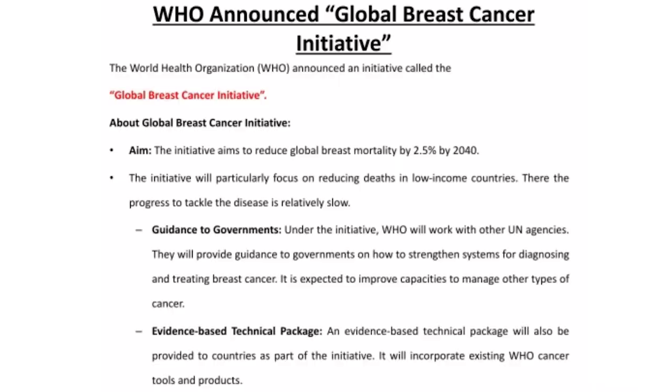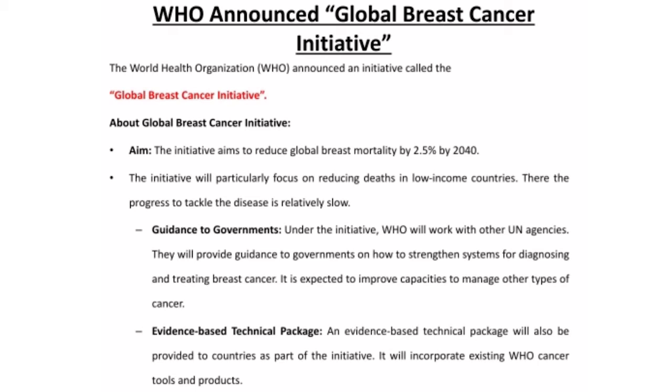So next one, the World Health Organization has announced the Global Breast Cancer Initiative. This initiative has been announced by WHO, that is World Health Organization. Through this initiative, they are going to reduce breast cancer deaths by 2.5% until 2040. So this is the target fixed. The initiative will particularly focus on reducing deaths in low-income countries. So low-income countries, they are going to focus on majorly.